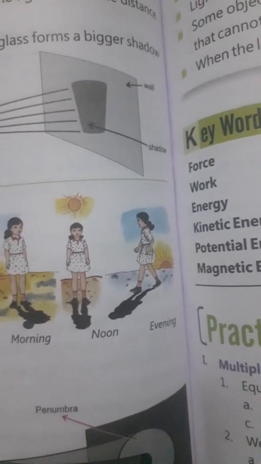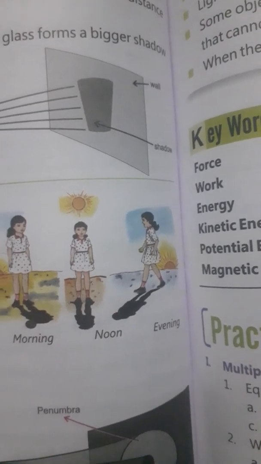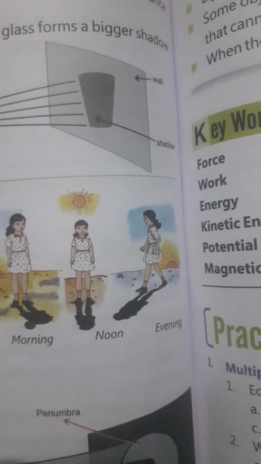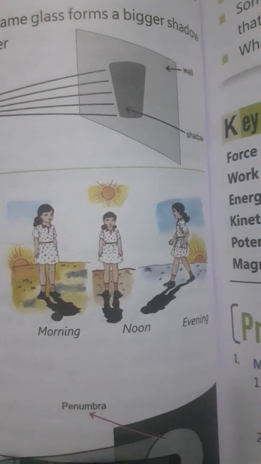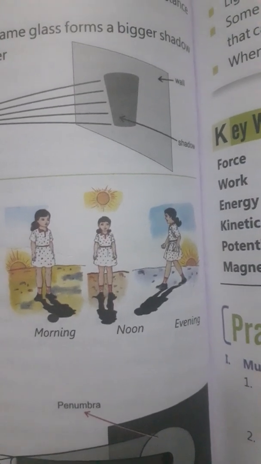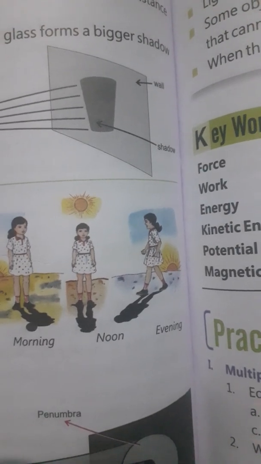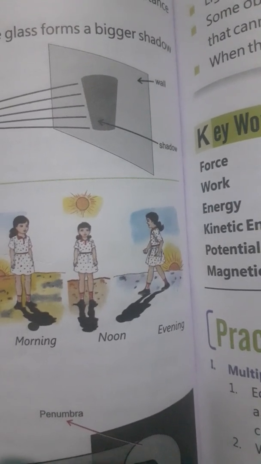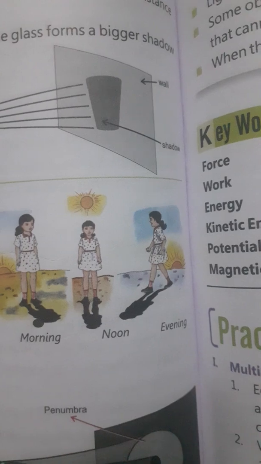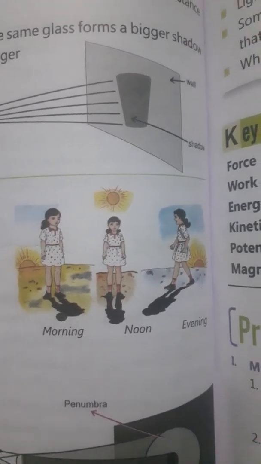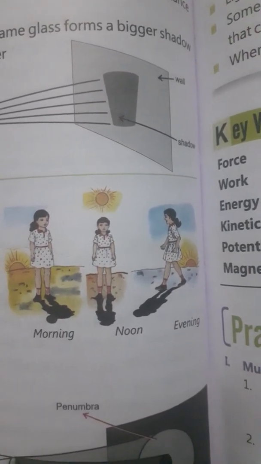In the morning and evening time, our shadow will be longer, because at that time the sun is very low. If the sun is very low, then the shadow will be longer.